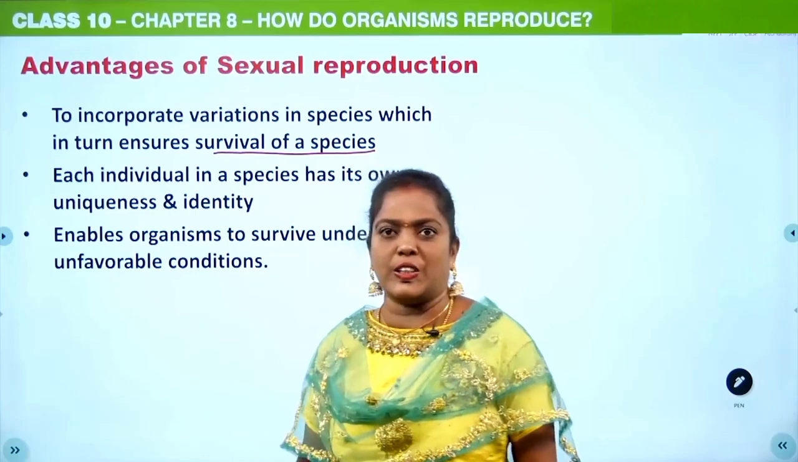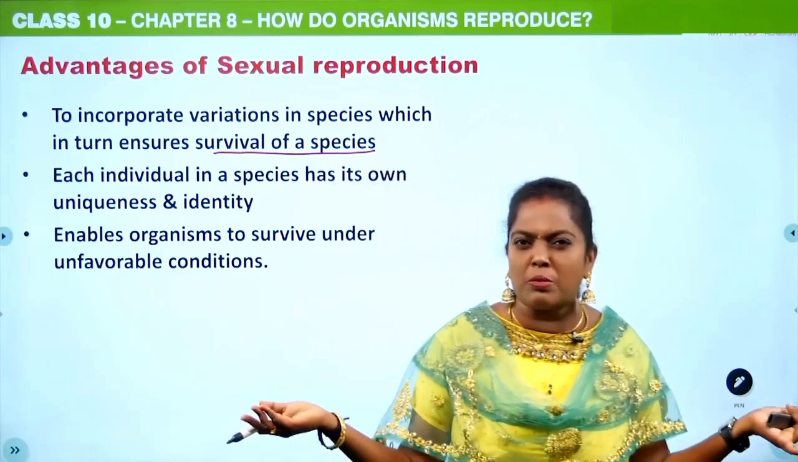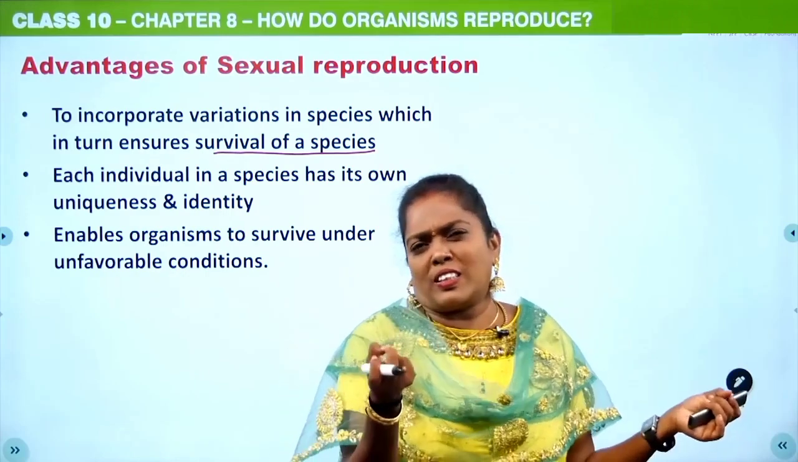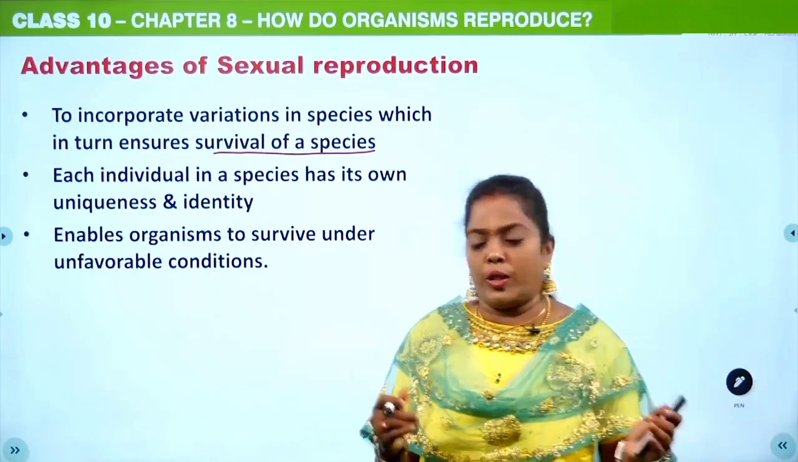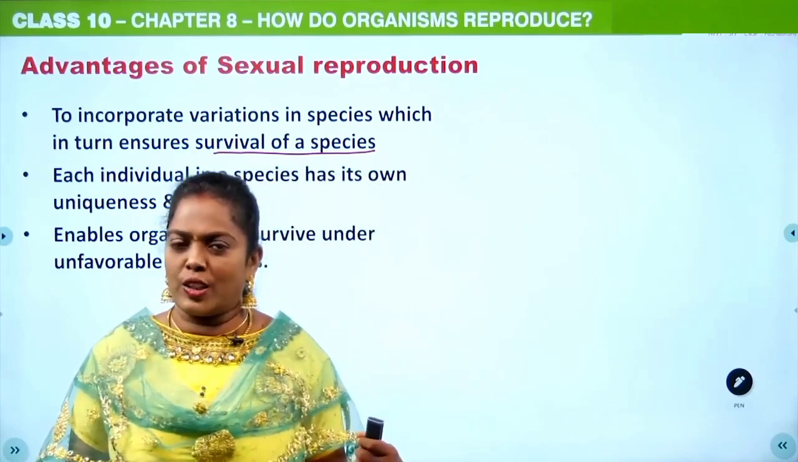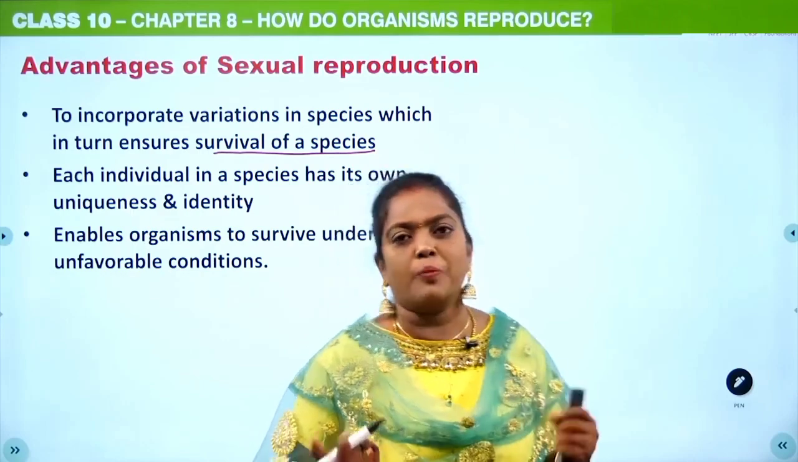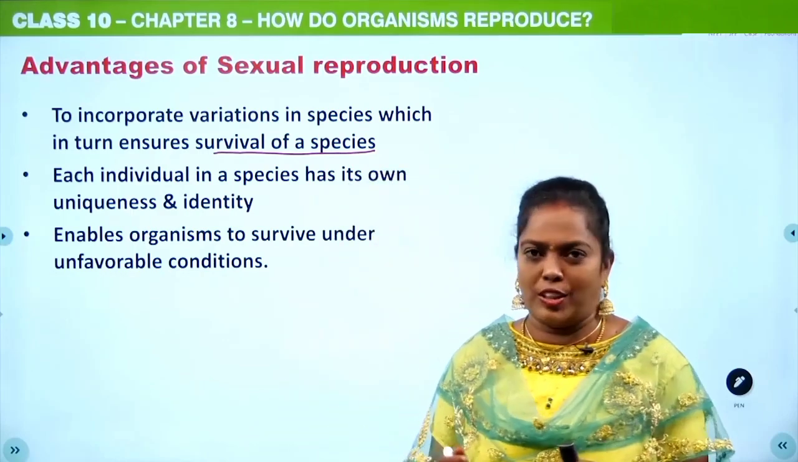So if it is asexual reproduction, then all are going to be similar. We will have only slight variation. But when it comes to sexual reproduction, we can see more variation. If there is more variation, that will ensure the survival of a species.